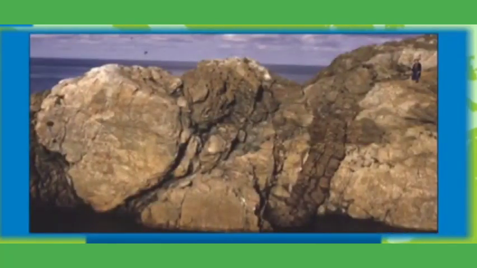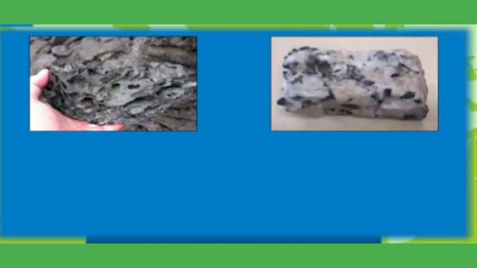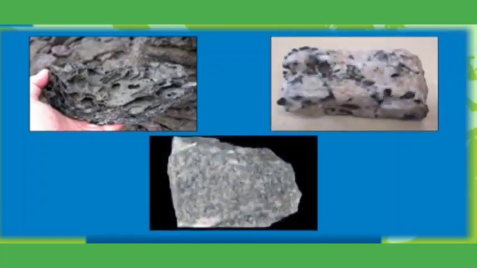Igneous rocks are very hard. Most rocks found on earth belong to this category. They are good building materials. Examples of such rocks are basalt, granite and dolerite. They can be classified further into two subtypes: